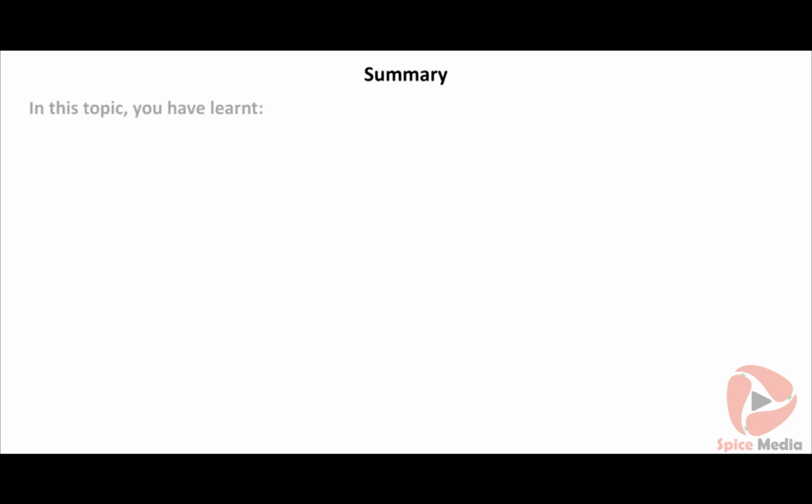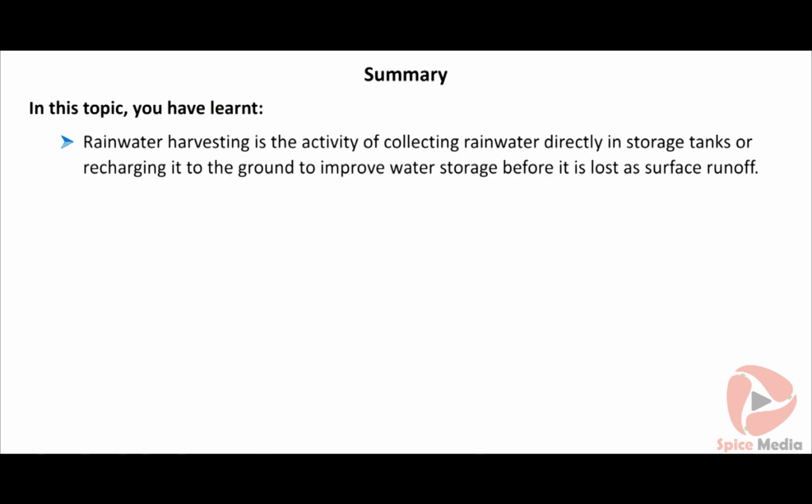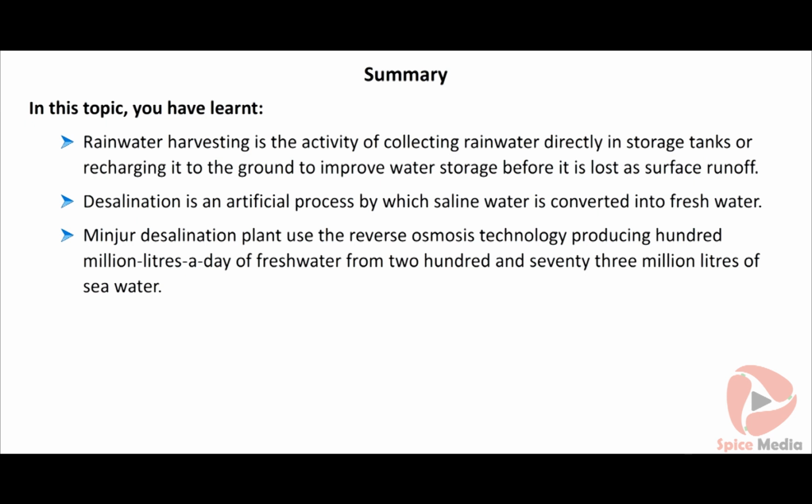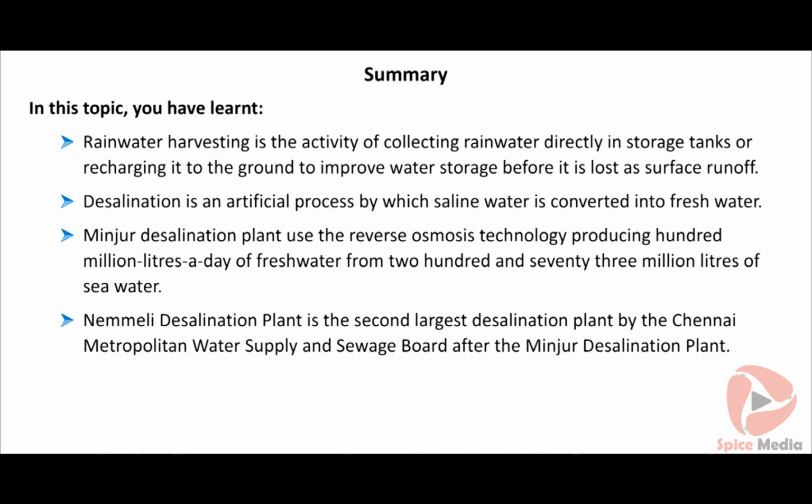In this topic, you have learned rainwater harvesting is the activity of collecting rainwater directly in storage tanks or recharging it to the ground to improve water storage before it is lost as surface runoff. Desalination is an artificial process by which saline water is converted into fresh water. Minjur Desalination Plant uses the reverse osmosis technology, producing 100 million liters a day of fresh water from 273 million liters of seawater. Nemmeli Desalination Plant is the second largest desalination plant by the Chennai Metropolitan Water Supply and Sewage Board after the Minjur Desalination Plant.